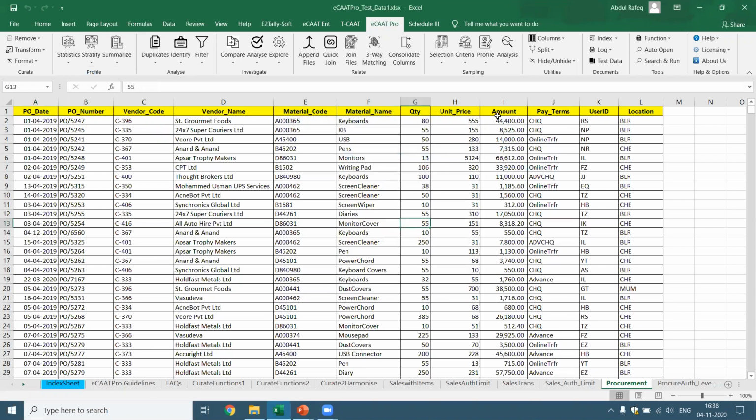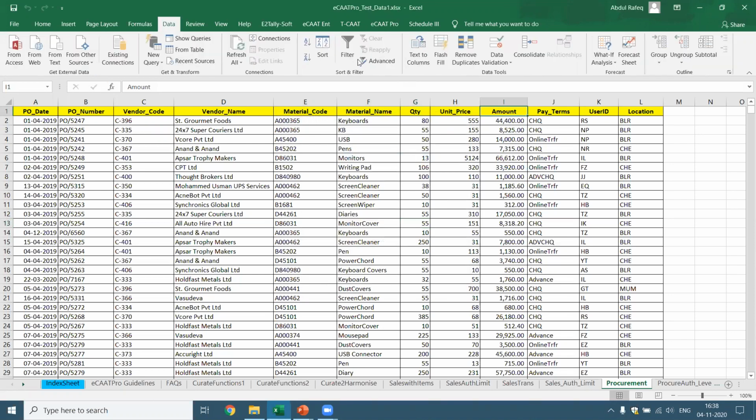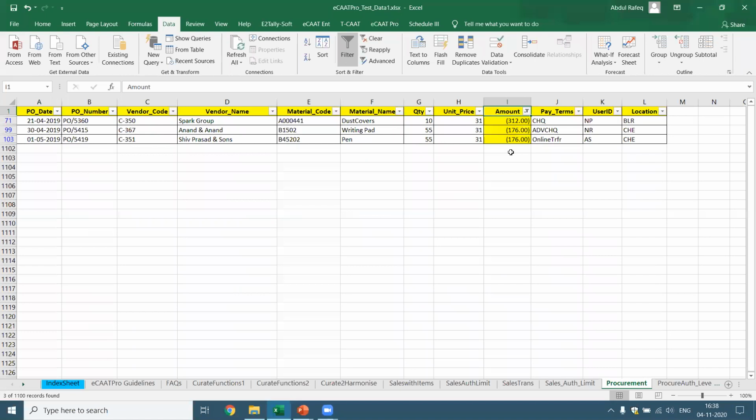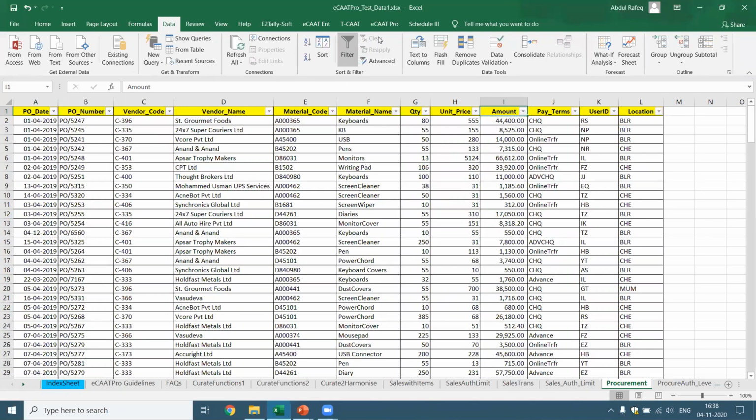Now here this function is already performed. How do I know whether it's been performed? I just come back here, data. I could have filtered it. I could have got it. Here, filter by color. See, now it has added a color here. See, these are the 3 which are negative values. So it means from the 1,100 records, it is able to go through the whole column and identify which are the negative records.